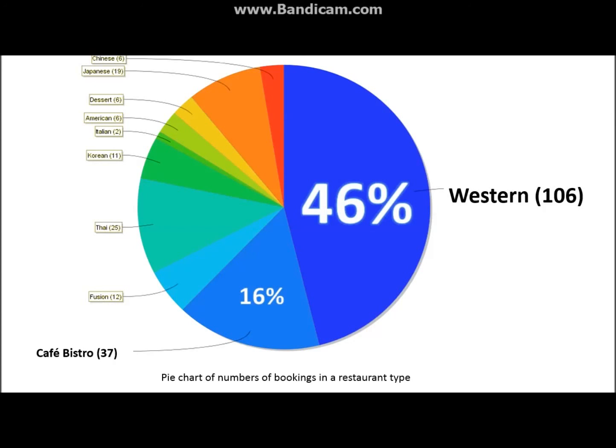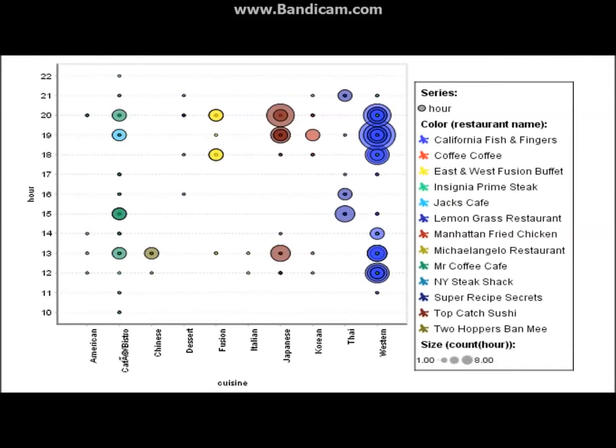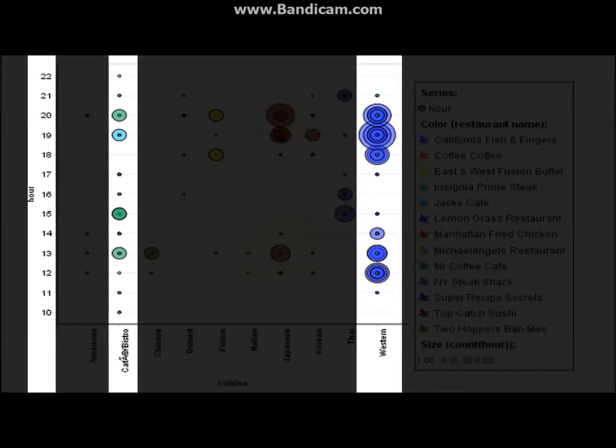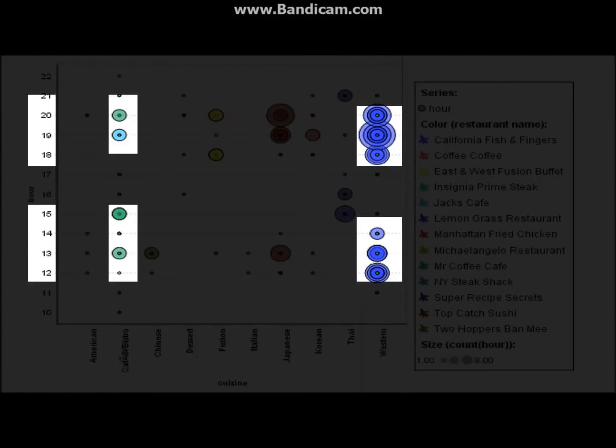Now let's look at this bubble chart describing the number of bookings for various restaurants with respect to hourly time frame. Notice that there are 2 peak hours where most people book for dine-in, which is between 12 PM to 3 PM and 6 PM to 9 PM.